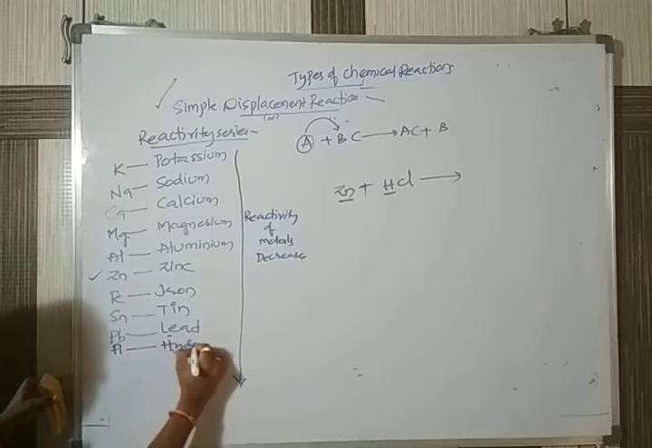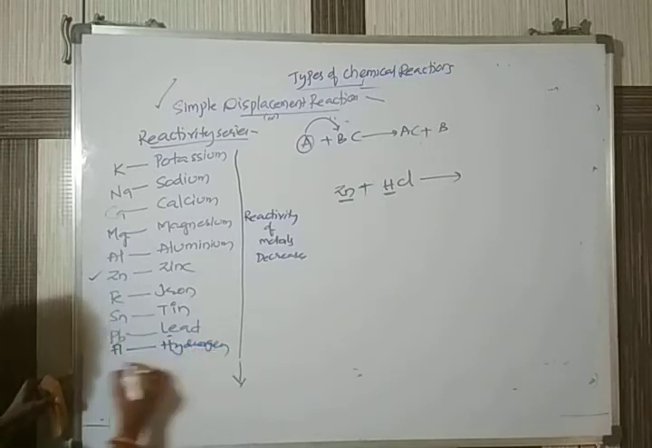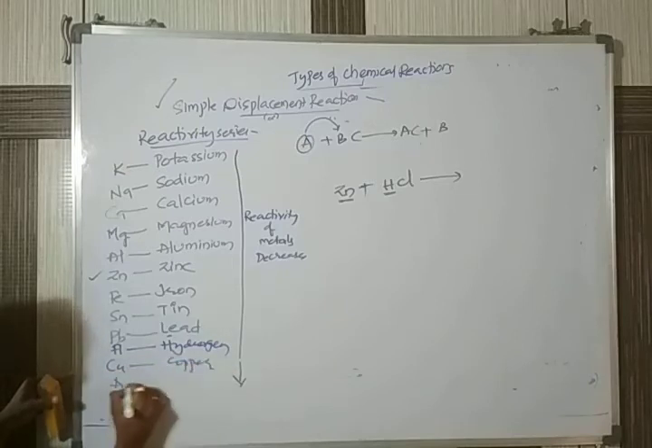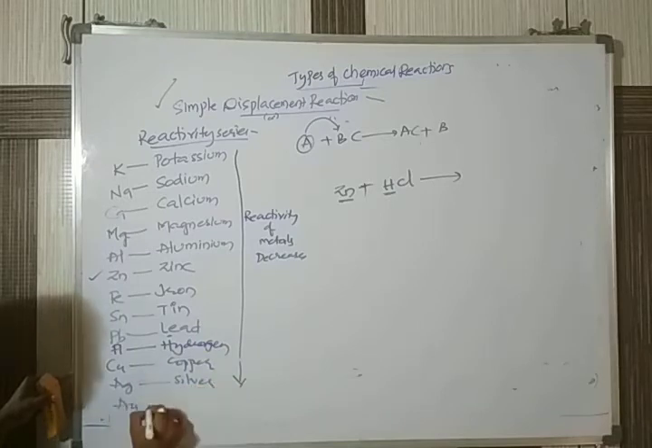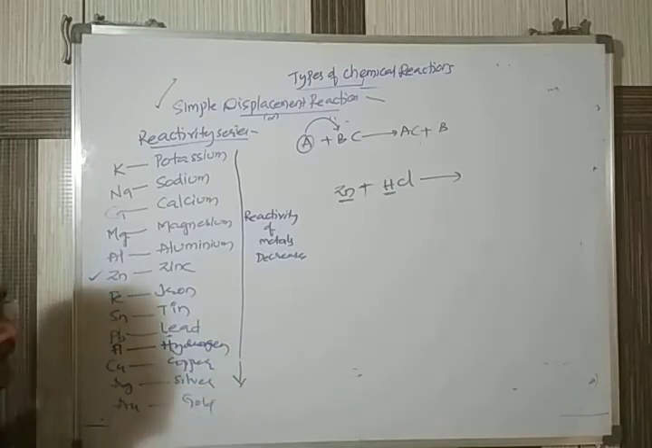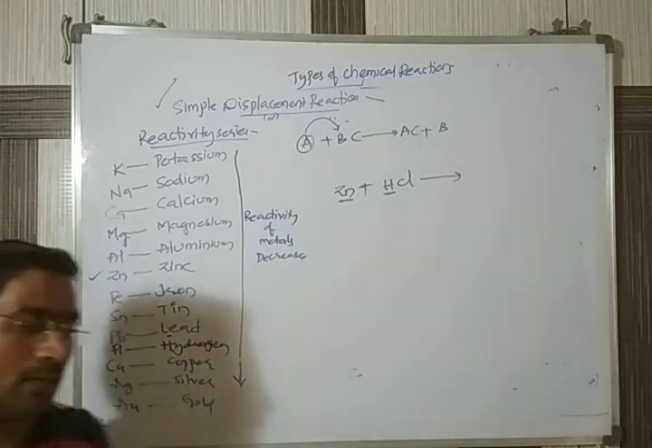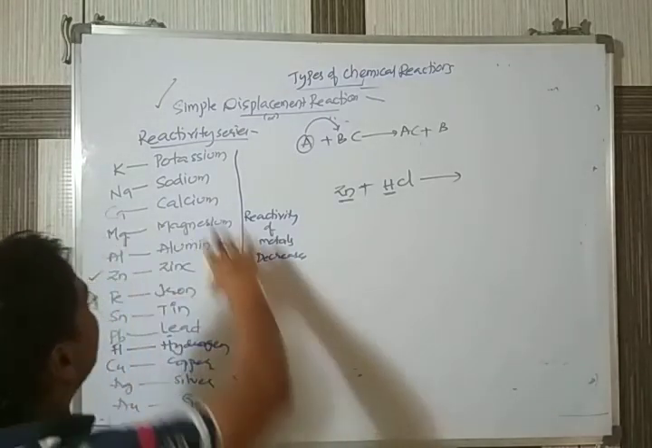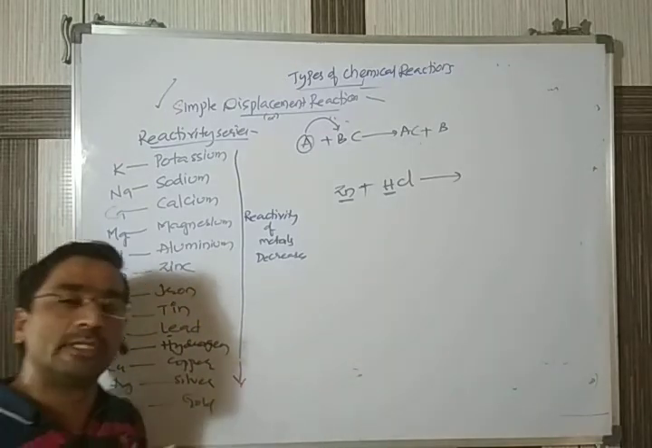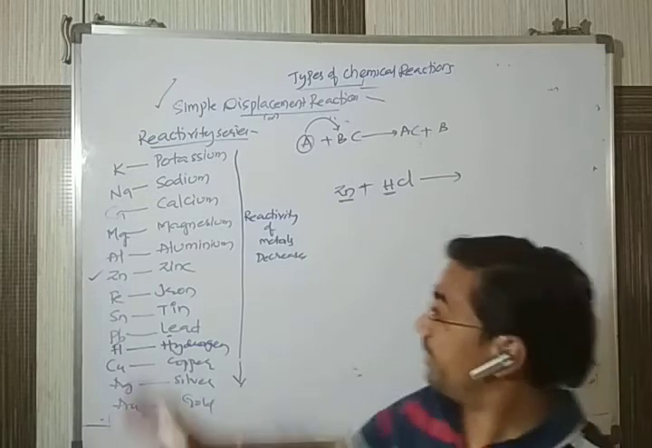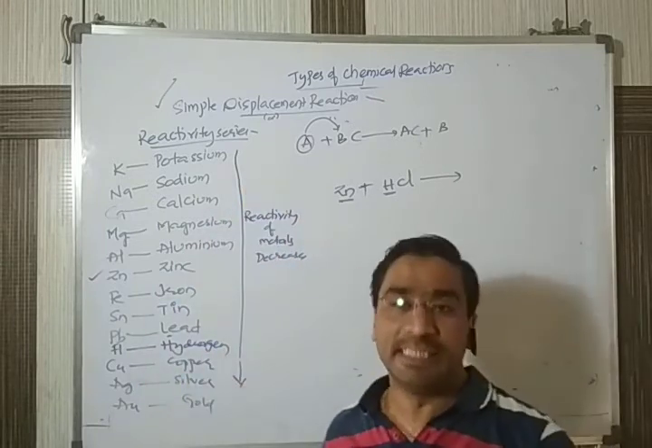Hydrogen. Sorry. Cu, copper. Ag, silver. Au, gold. Now when you see this, you can see hydrogen. Actually, hydrogen is a non-metal. The remaining ones we are writing here are all metals. Hydrogen is a non-metal, but even so, we try to include it in the reactivity series.